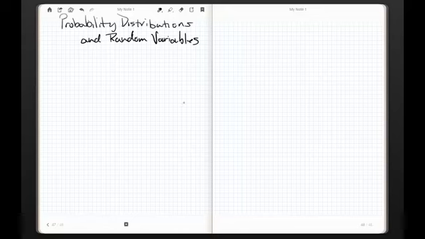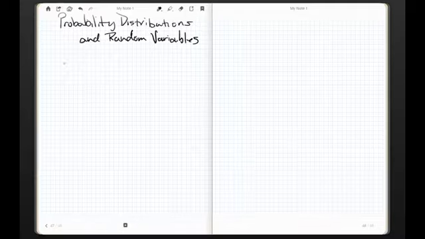We're going to talk a little bit about probability distribution and random variables in this chapter. This is chapter 5, and we are cruising right along. Hopefully you're starting to get in the swing of things with this classroom flipping model and aren't getting too frustrated. Remember, talk to me if you're having problems. We can figure some stuff out.